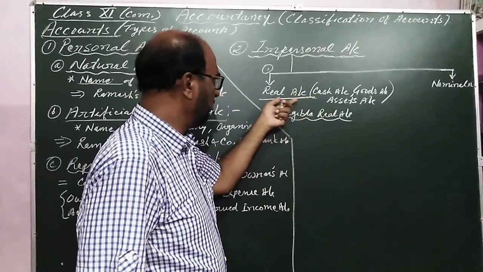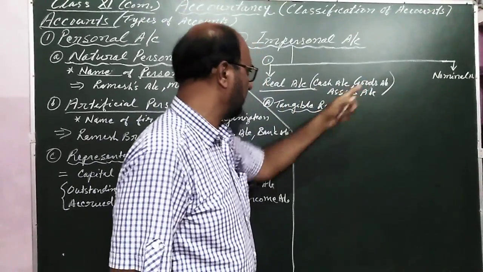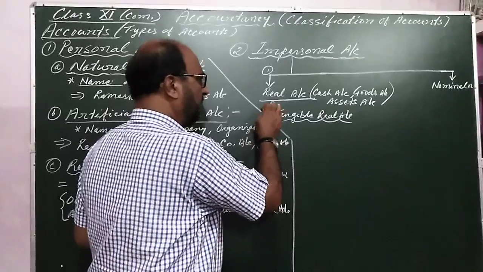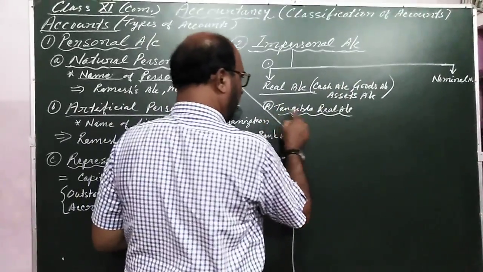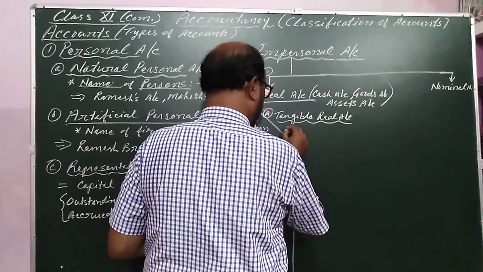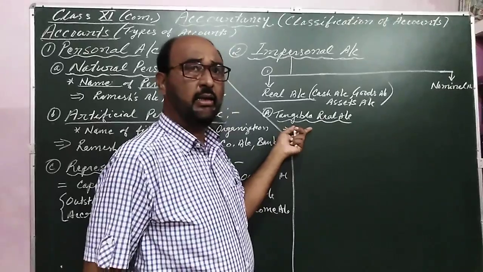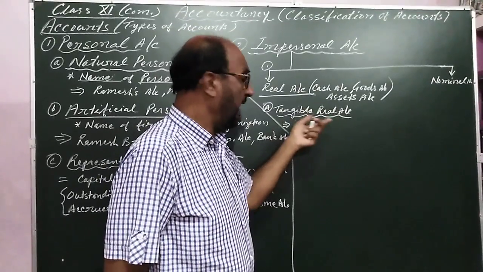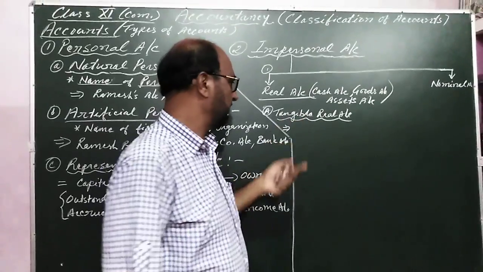Already I have told you the real account includes cash account, goods account and asset account. But here I am dividing these three items into two categories. Tangible real account. In this, the meaning of tangible is that which can be touched.